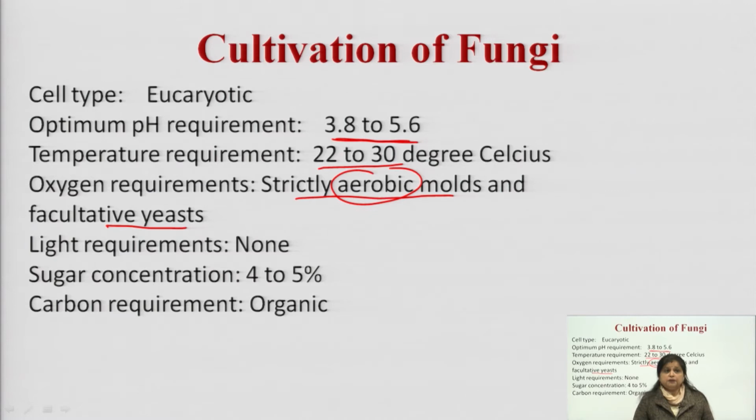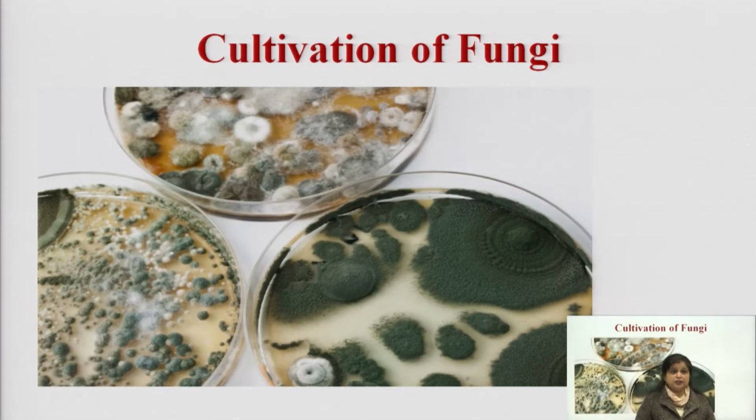After that comes light requirements, they do not require any light for growth. Sugar concentration we have to put in the range of 4 to 5%, and the carbon requirement is organic. As they are organic, they are also known as chemoorganotrophs. We also use the word organotrophs for these types of species like fungi, because they get their carbon from the organic source only. That is why they are also known as organotrophs.